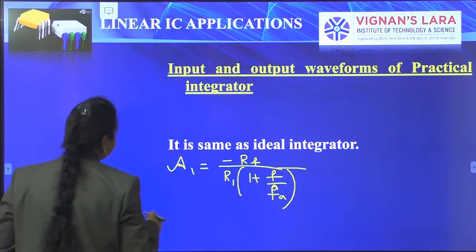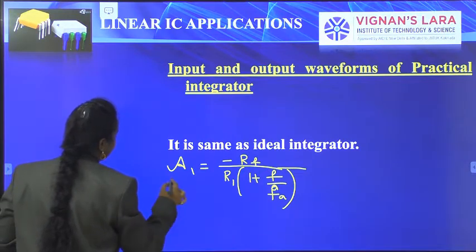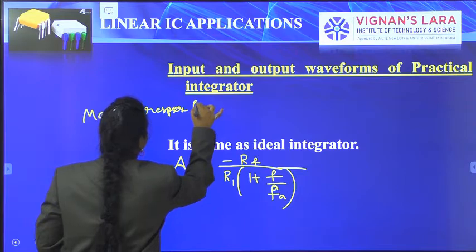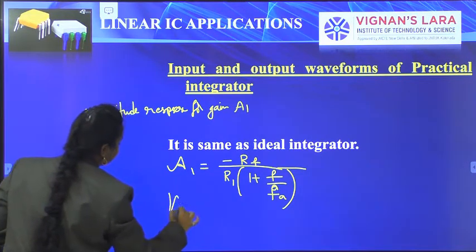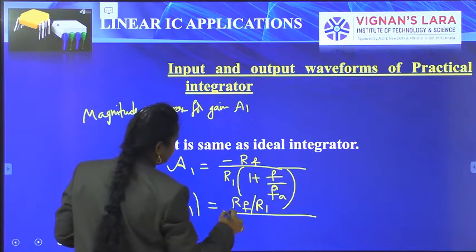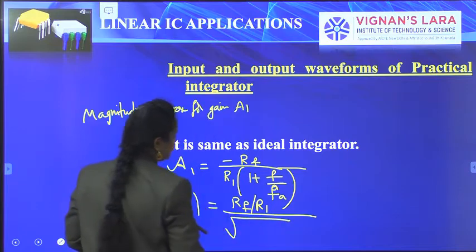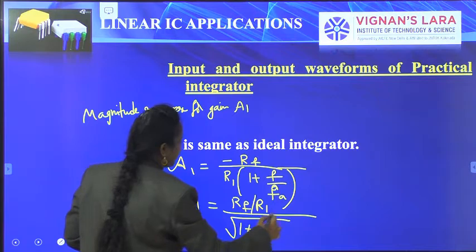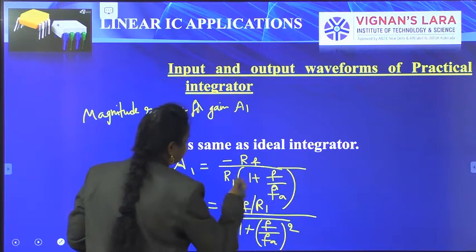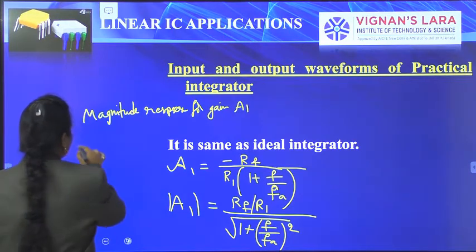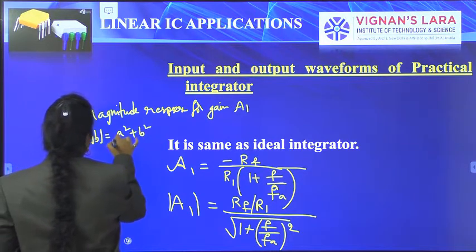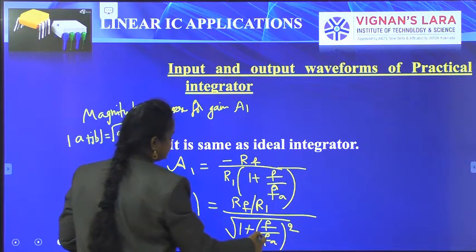We can represent this in the form of a magnitude response of the gain. The magnitude of A1 is equals to RF by R1 by the square root of (A square plus B square), where the magnitude of 1 plus J F by FA becomes the square root of (1 plus (F by FA) whole square).